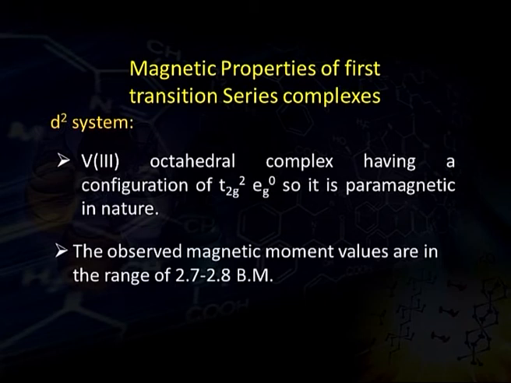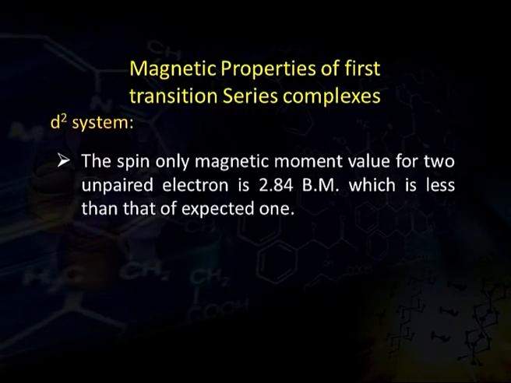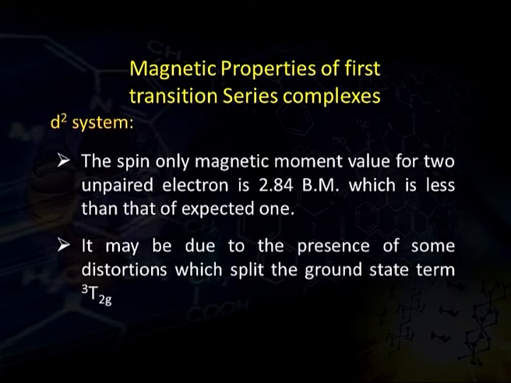The observed magnetic moment values are in the range of 2.7 to 2.8 Bohr magneton. The spin only formula, which gives a magnetic moment value for 2 unpaired electrons, is 2.84, which is somewhat less than the expected values. It may be due to the presence of some distortions that take place from the splitting of the ground state term 3T2g. It means the orbital contribution takes part in the mu effective value. That is why this 2.84 value is less than the observed values.